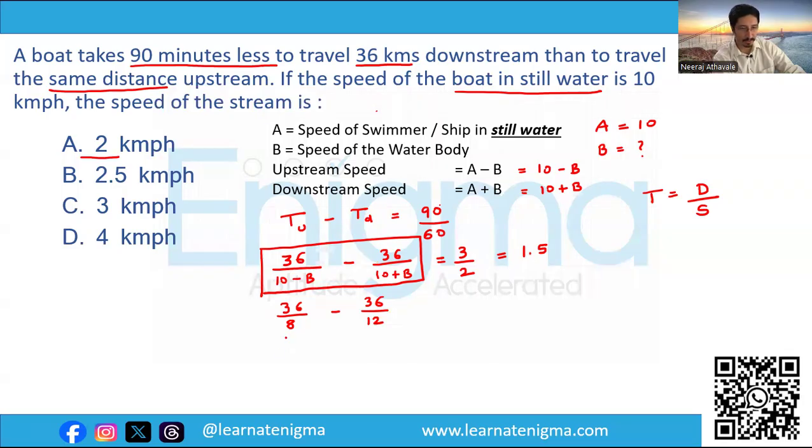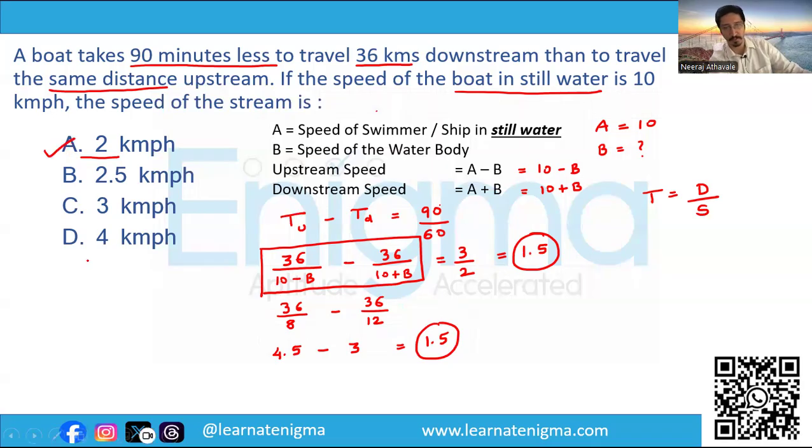Okay. Now 36 upon 8 is nothing but 4.5 minus 36 upon 12 is 3. So 4.5 minus 3 is coming out to be 1.5, which is the right hand side here as well. That means option A itself is satisfying the equation and therefore that will be our answer.